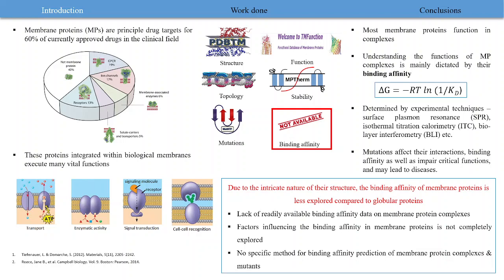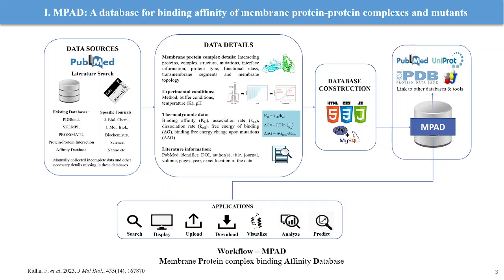The rationale behind this study stems basically from the recognition that there is a lack of readily available affinity data on membrane protein complexes. Secondly, factors influencing the affinity in membrane proteins are not completely explored, and also there is no specific method for affinity prediction in membrane proteins. So coming to my first work, which is MPAT, a database for the binding affinity of membrane protein-protein complexes and mutants. Although there is an increase in experimental affinity data on membrane proteins in literature, they are dispersed, necessitating their compilation into a comprehensive database for further analysis.